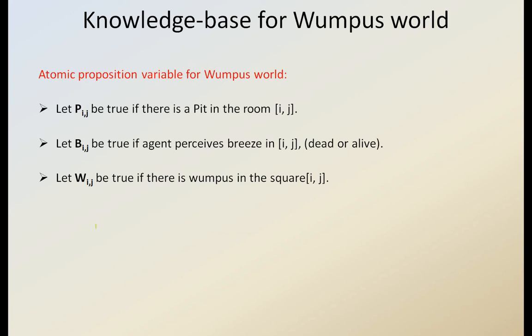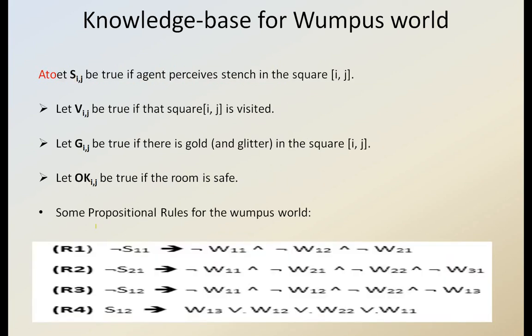In the same manner, breeze: if it perceives breeze, a nearby pit will be there, and based on that it builds its own rules. W(i,j) means, is there any Wumpus monster there or not? So it is not there, and it came backward like that. Okay, and some other kinds of rules are there: S(i,j), that is stench, V(i,j), that is visited already or not, and G(i,j), the glitter is there or not. And OK(i,j) means it is safe or not.